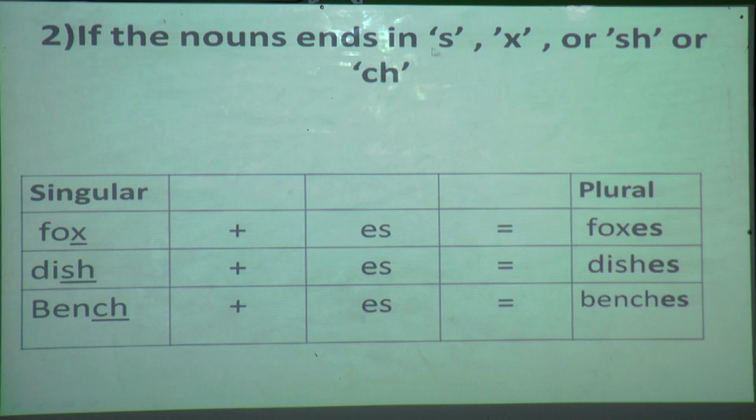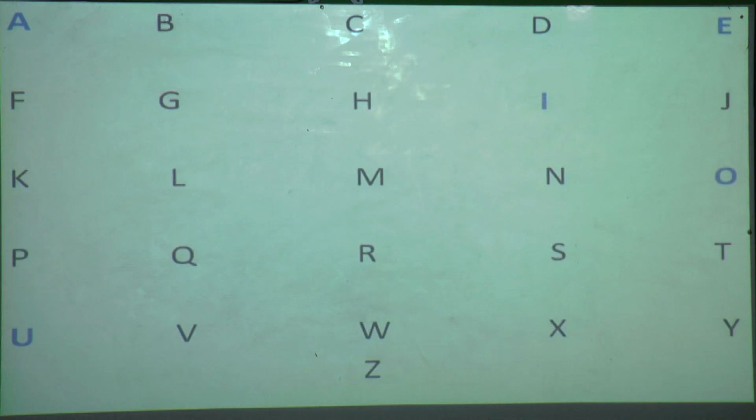So you have to fix in your mind these letters: S, X, SH or CH. When these come at the end, you have to add ES. So understood till here the two rules, students? Okay. So we will move further. Now here what can you see? Yes, I have written A to Z, 26 alphabets are there. Yes or no? Now here you can see some letters are in blue color.